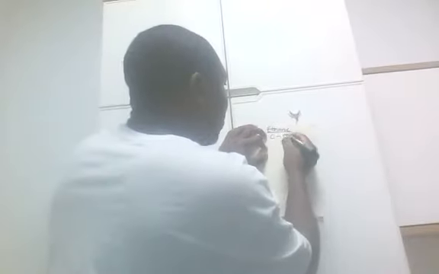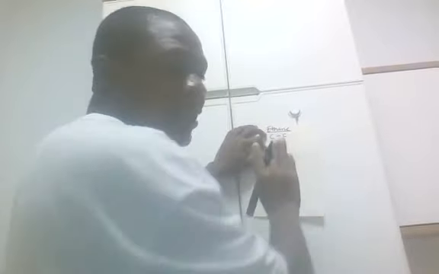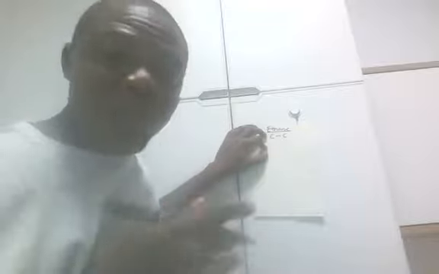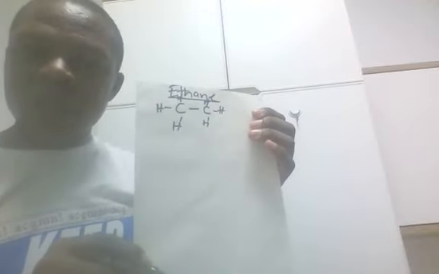All the rest of the bonds on these carbons will be taken by hydrogen, because we are talking about hydrocarbons, having both carbon and hydrogen only. So we have hydrogen here, here, here, here, here, here. How many hydrogens are there? 6 hydrogens.